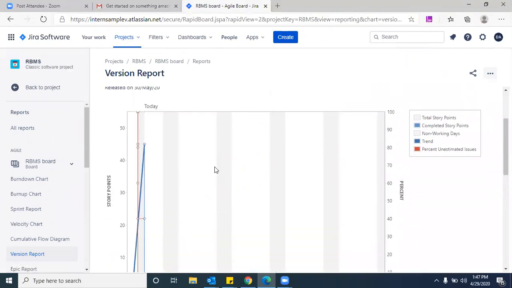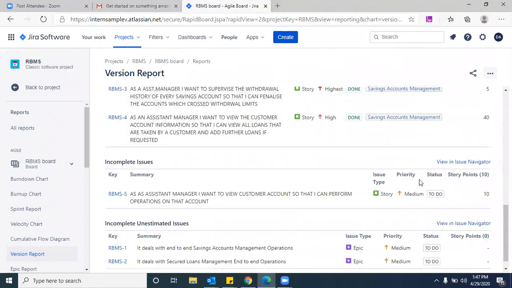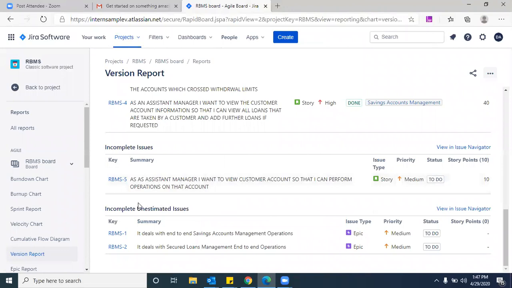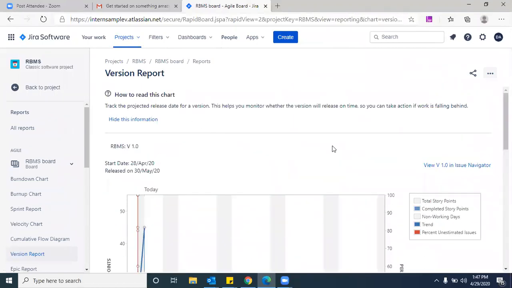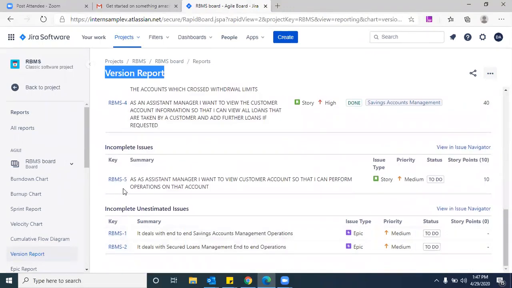See your version report. This is the final report of a version. It shows who closed the completed, incomplete, and unestimated issues, and who closed this particular release. This is the complete version report. So here you can see how many are completed, how many are pending, everything.